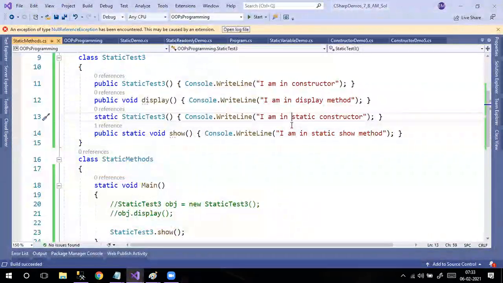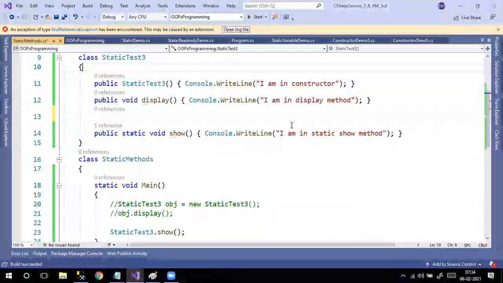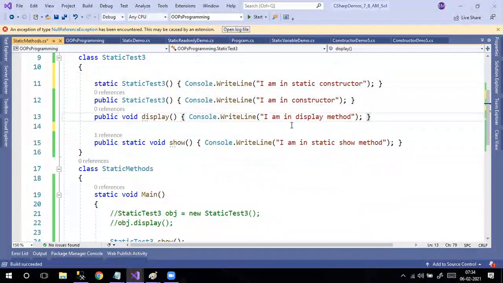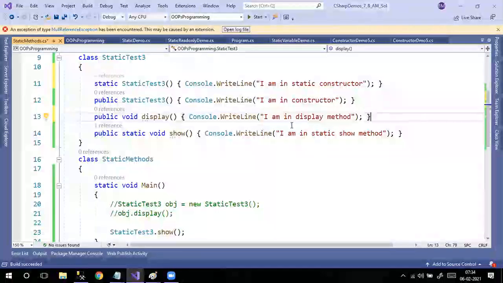Any questions? If we reorder the static void show and the static constructor, will it still display the static constructor first?